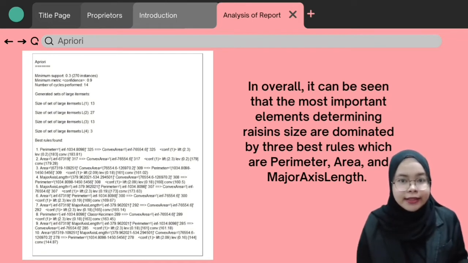Based on the result on the screen, the lowest support was 0.3, the minimum metric confidence was 0.9, and there were 14 cycles. As indicated in the table on the screen, we identify the optimal rules. The default setting for the number of best rules for the Apriori algorithm is 10, and the results show the class dominates with the higher number of best rules generated, which equals 10 rules. Overall, it can be seen that the most important elements determining raisin size are dominated by 3 best rules, which are perimeter, area, and major axis length.